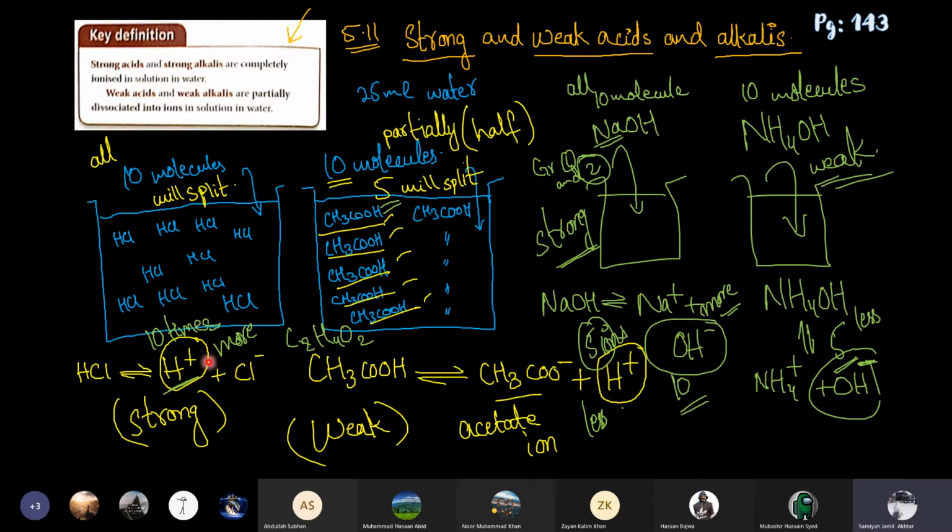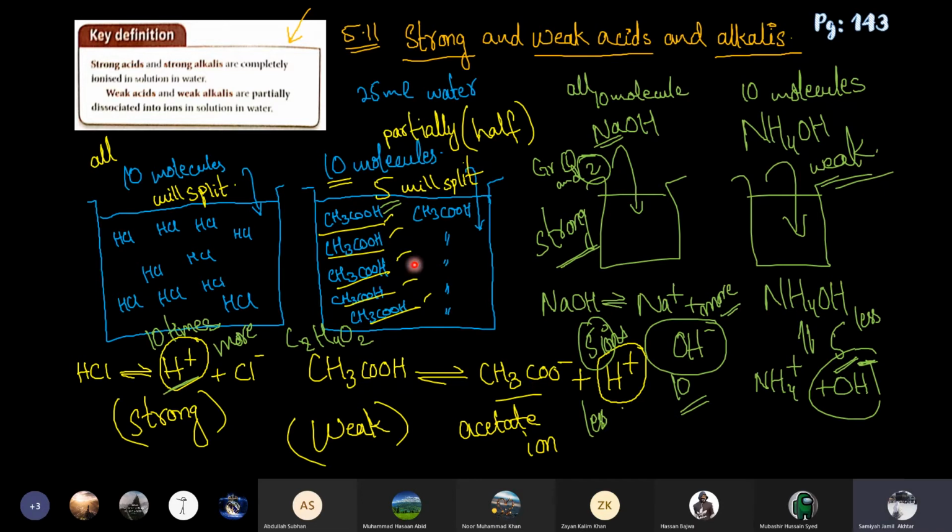Both of them will split. But in HCl we added 10 molecules, and all 10 molecules will ionize. So if we add 10 molecules of HCl, we get 10 H positive ions and 10 Cl negative ions. All of them will split. In the case of weak acids, if we added 10 molecules of ethanoic acid, only 5 of them will split into their ions. The rest will remain in molecule form.